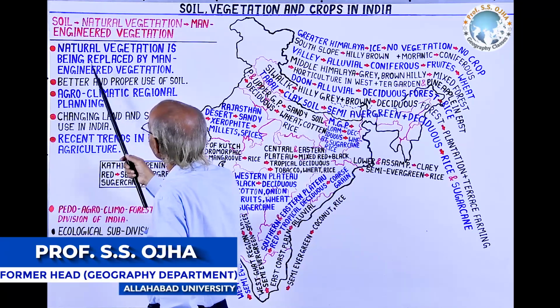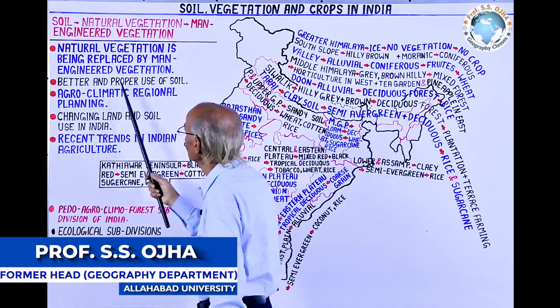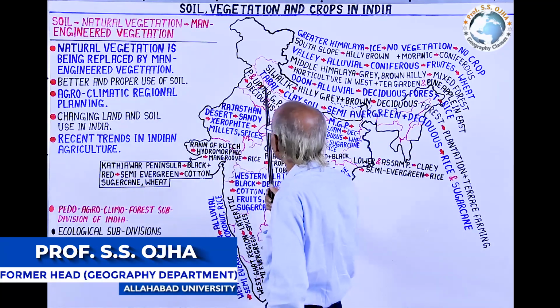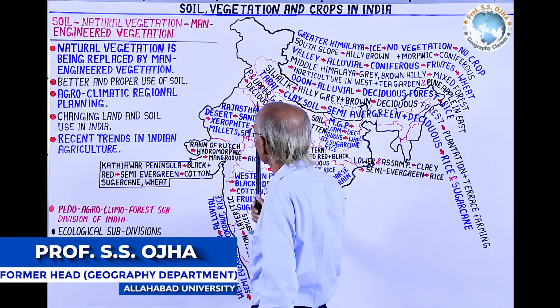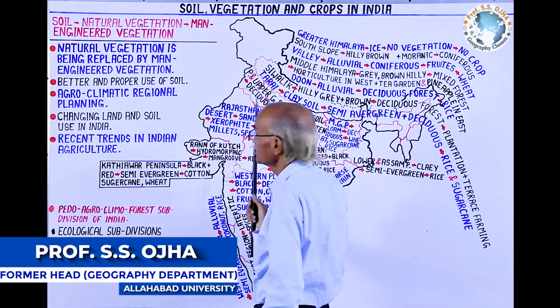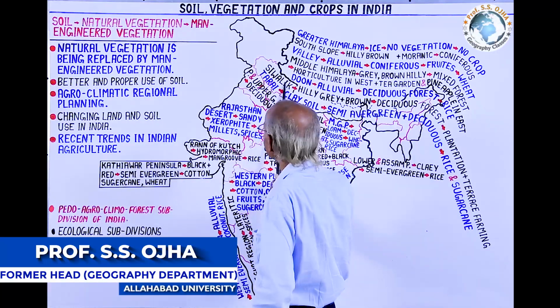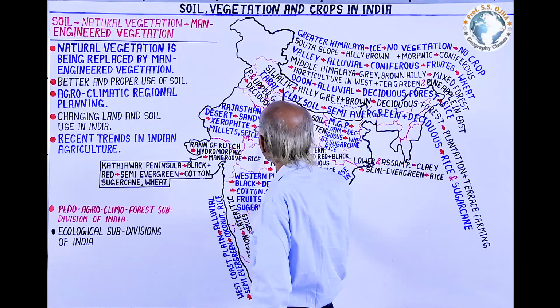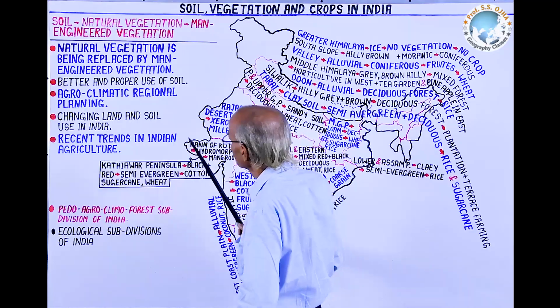The question may be, natural vegetation is being replaced by the man-engineered vegetation in India. Where and which type of vegetation? For example, in Himalayan region, which natural vegetation is being replaced by the man-engineered vegetation or crops? For this, you should be ready in any place of India.